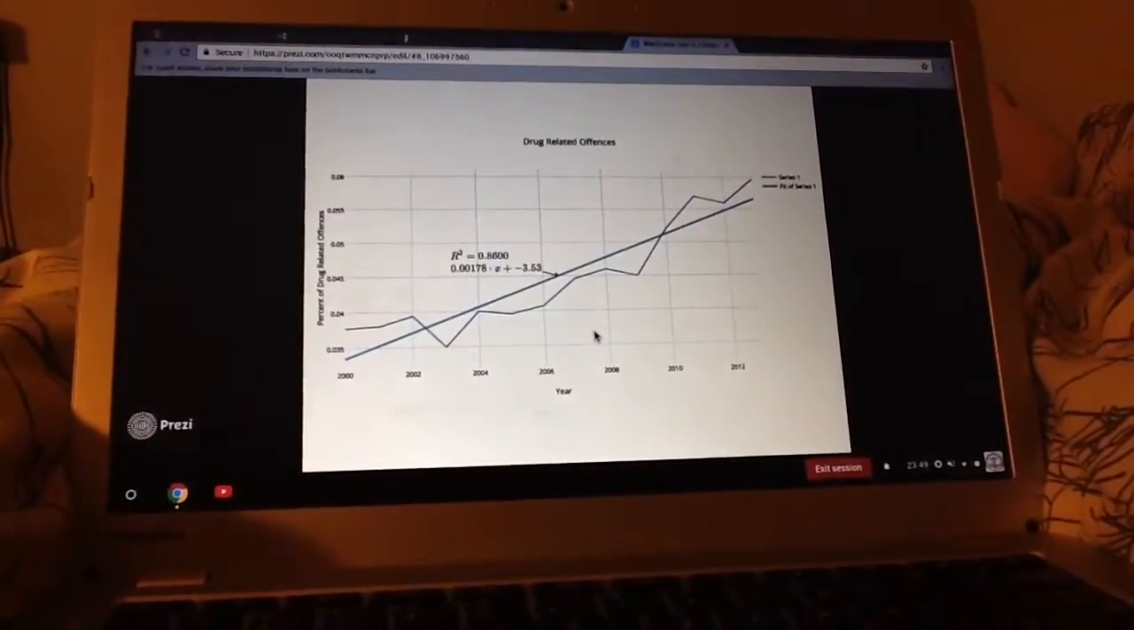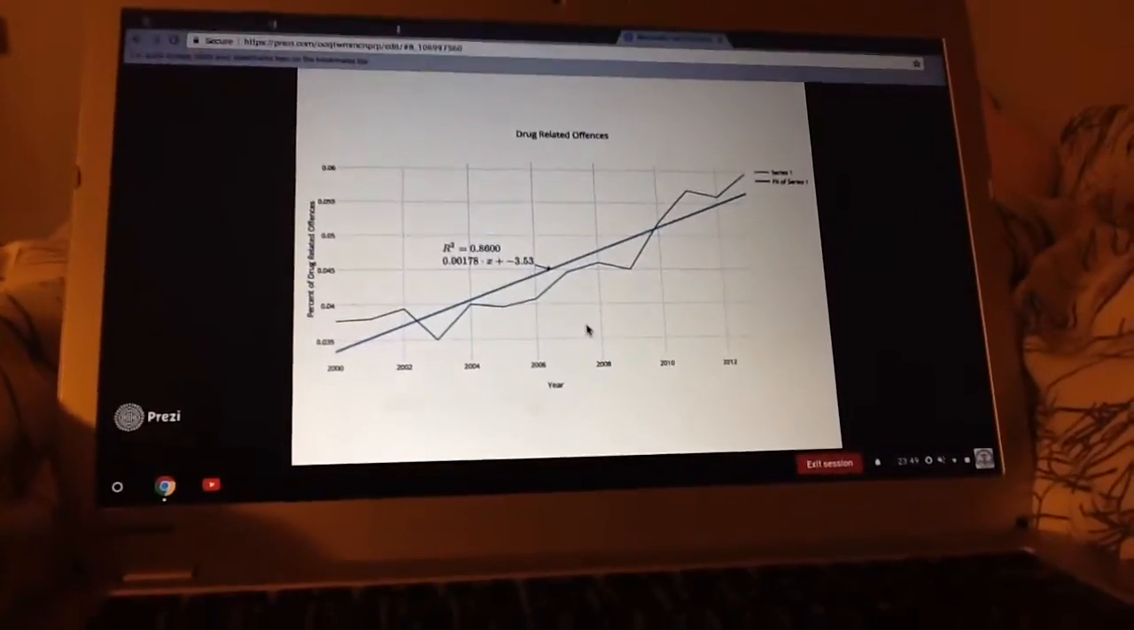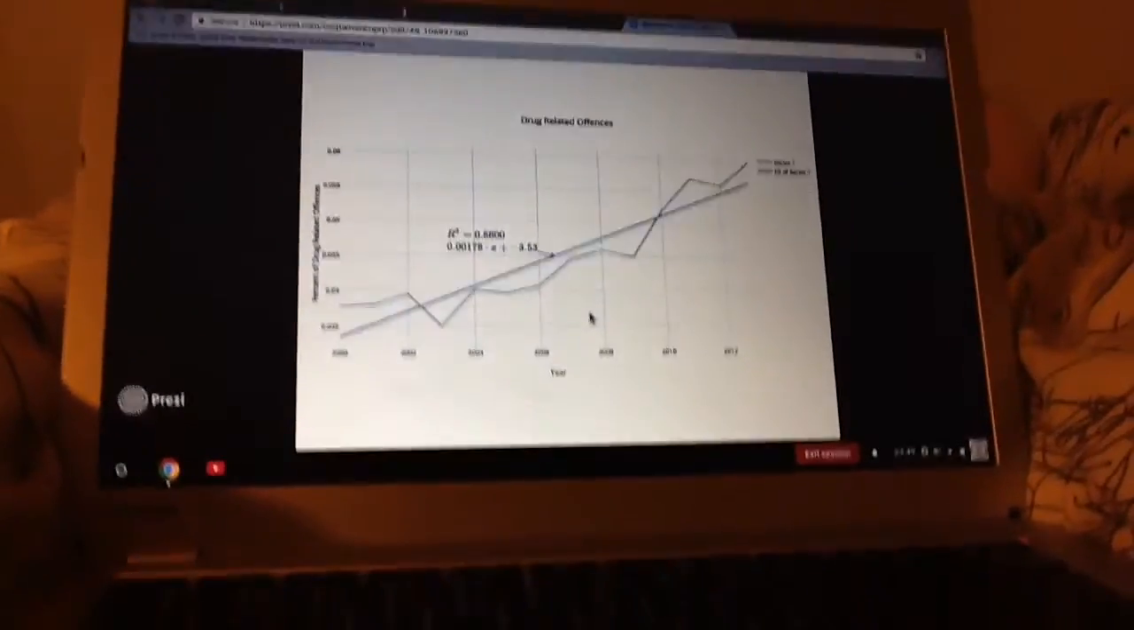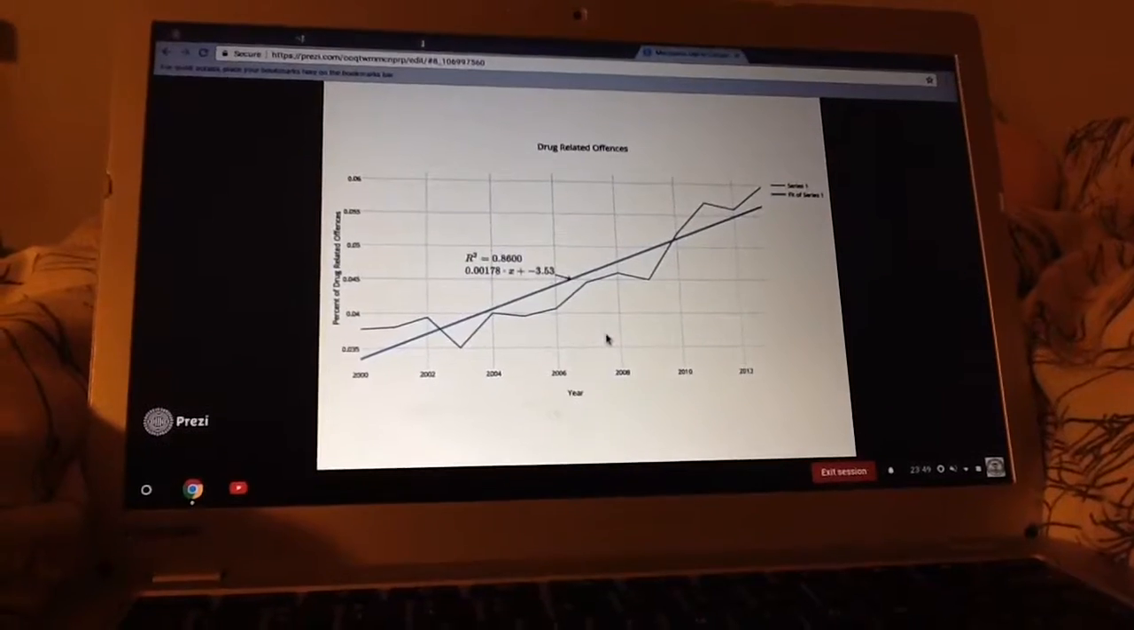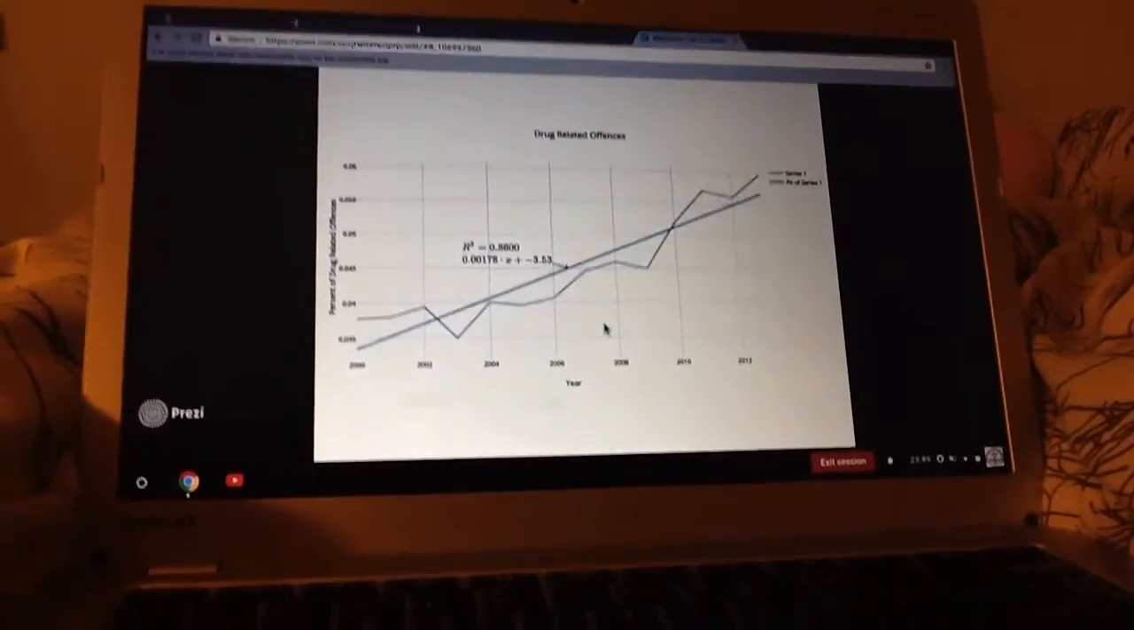This is a graph on drug-related offenses in Canada. The graph follows an upwards trend, and the R-square value is 0.8600. That's pretty close to 1. This means that the line of best fit well suits the graph.